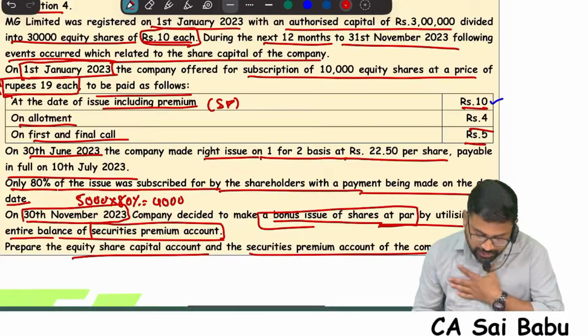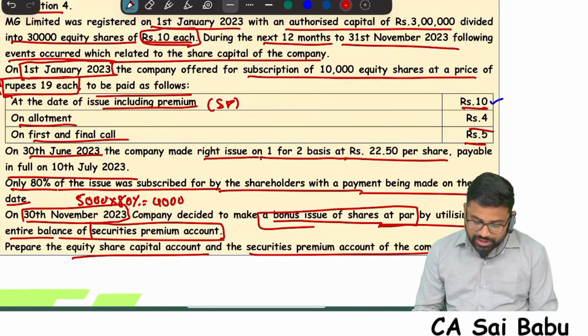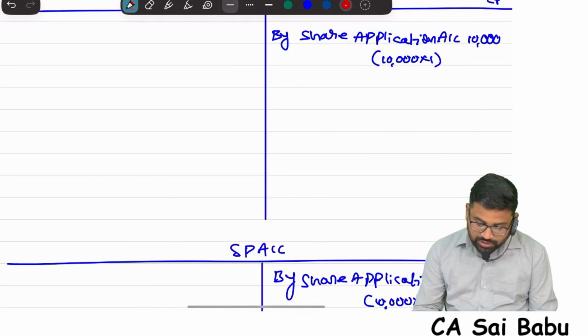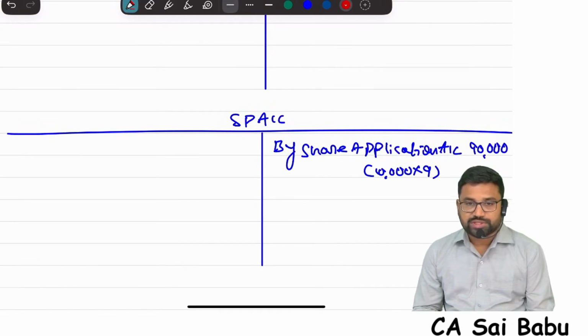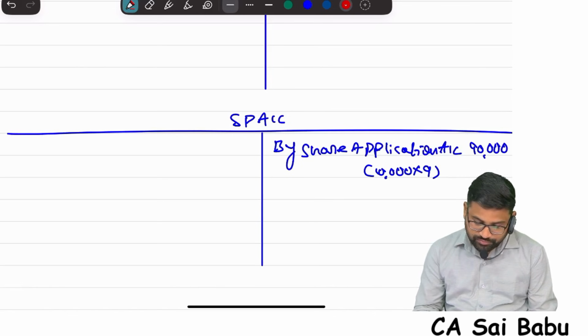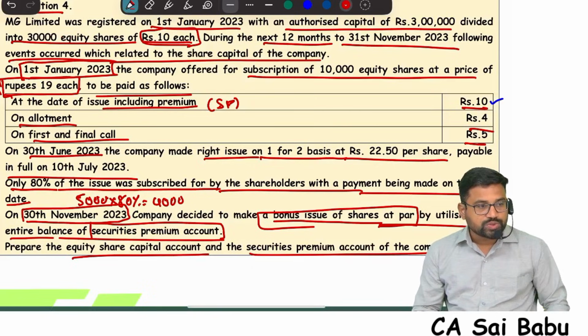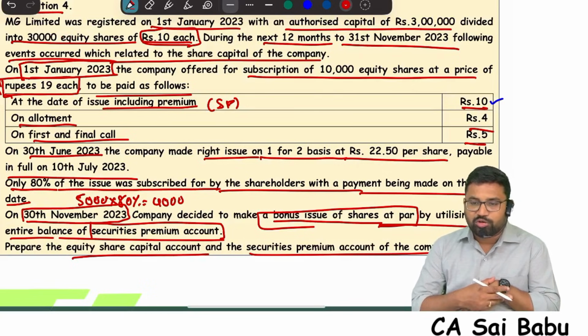So first, share application money received: bank account debit to share application, to share capital, to securities premium. In share capital account by share application 10,000 into 1 rupee, in securities premium by share application 10,000 into 9. So the entire share application money was transferred: 10,000 to share capital, 90,000 to securities premium. Correct?